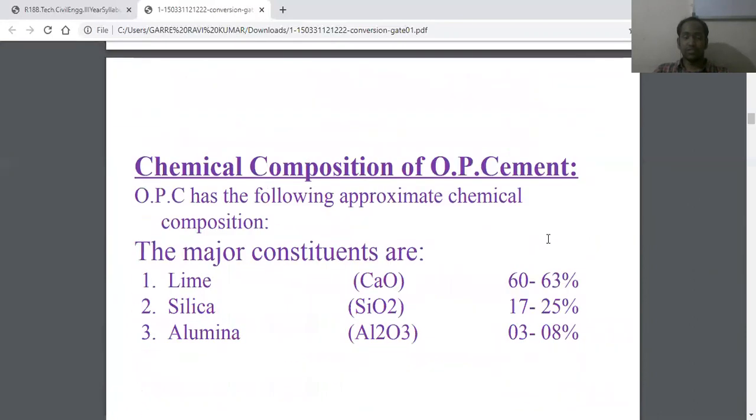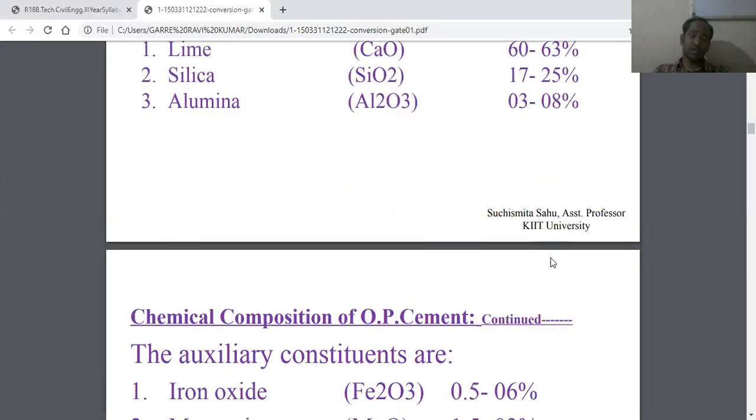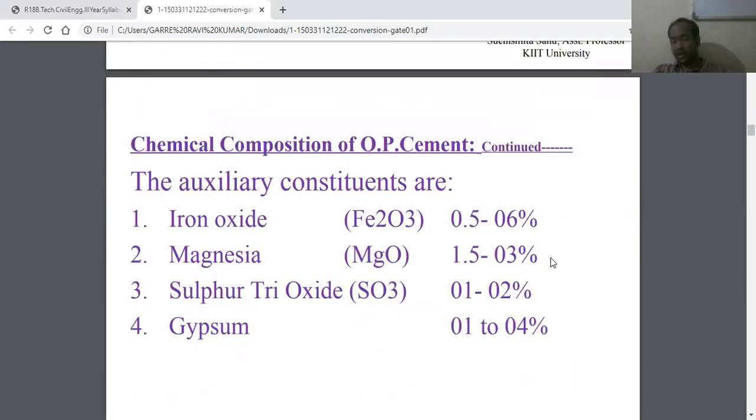Okay, now the next one is the chemical composition of ordinary Portland cement. You can see that in ordinary Portland cement, lime, that is calcium oxide, CaO, will be about 60 to 63 percent, and silica is about 17 to 25 percent. Silica is nothing but silicon dioxide, and alumina is nothing but aluminum trioxide, Al2O3. It occupies about 3 to 8 percent. So this is the chemical composition of ordinary Portland cement, as given by Bogue.